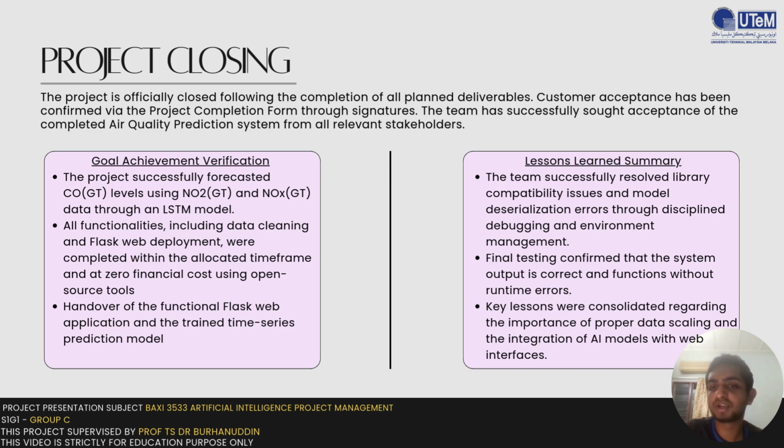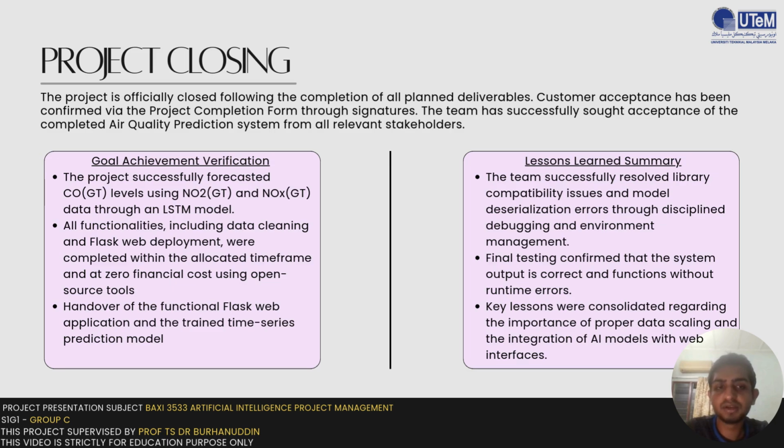Goal achievement verification. The project successfully forecasted air quality. All functionalities, including data cleaning and Flask web deployment, were completed within the allocated timeframe and at zero financial cost using open source tools. Handover of the functional Flask web application and the trained time series prediction model.